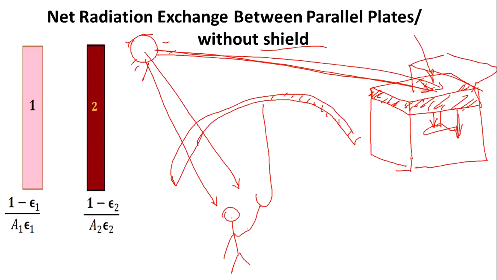Otherwise, what will happen if you don't have the radiation shield? The sun's energy will fall on your roof directly, and the concrete will get heated up. At night time, that heat energy will be taken from here by your fan, and when you are lying down, it will be blown on you as hot air. If you put the radiation shield, it will avoid the radiation falling directly on the concrete slab. This is the analogy, and this is how you can understand this.